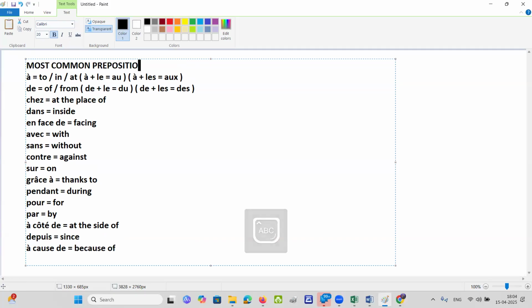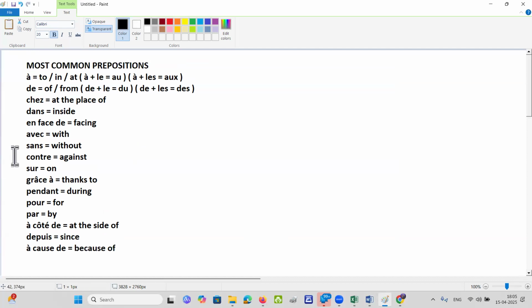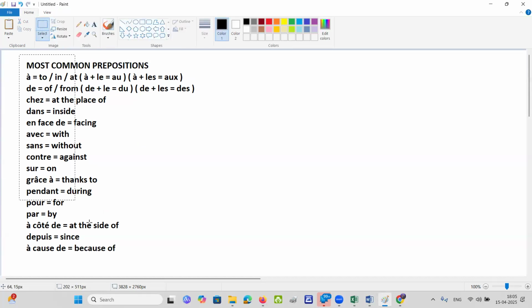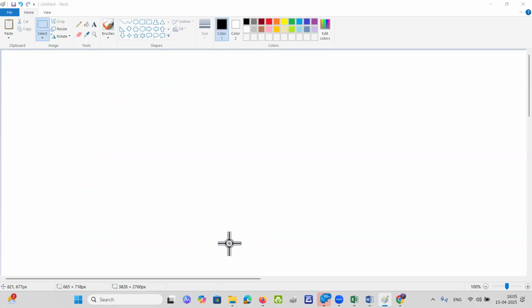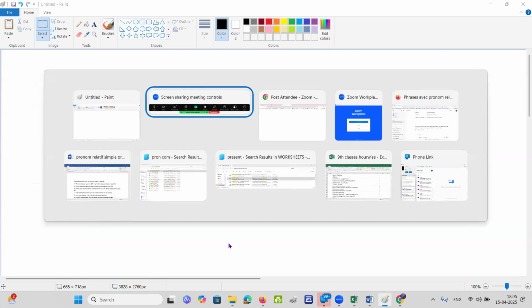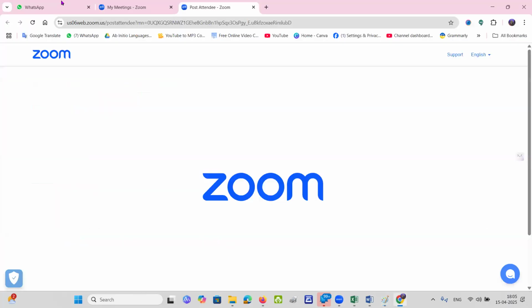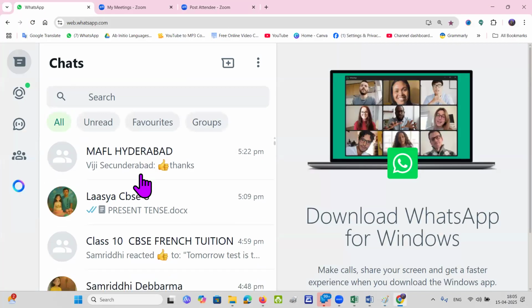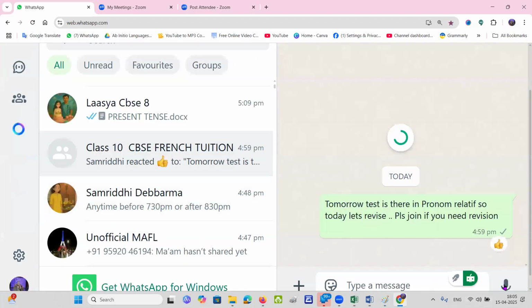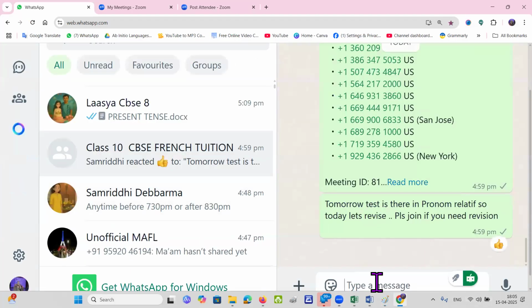Ma'am, so these are mainly used for pronom relatif composé. These are the main prepositions that are used for pronom relatif composé. After these prepositions, you will have a noun. So search for these prepositions. Got it? So I'll send this list to you. One minute. Okay. Fine.